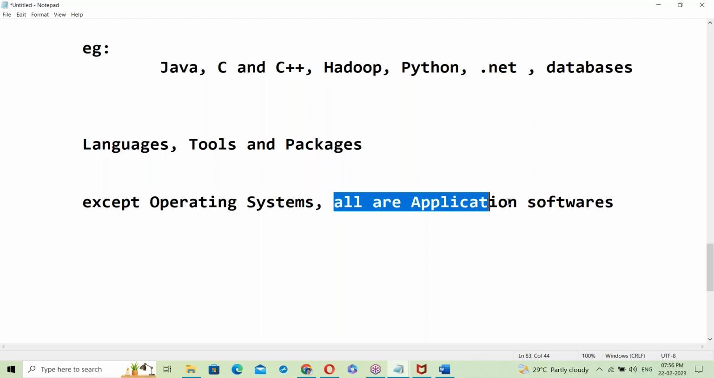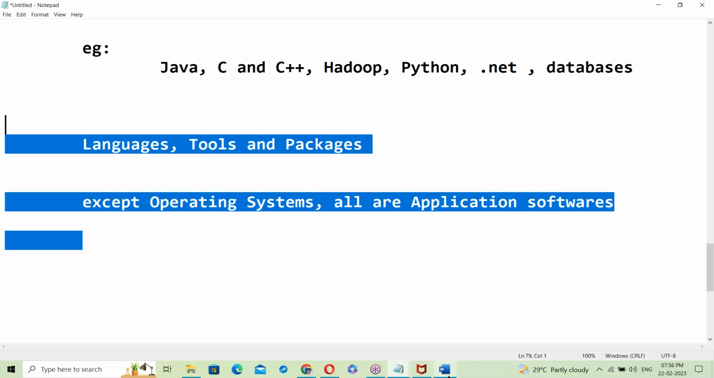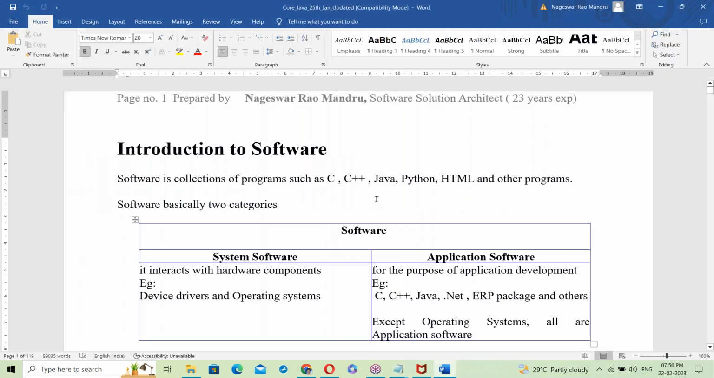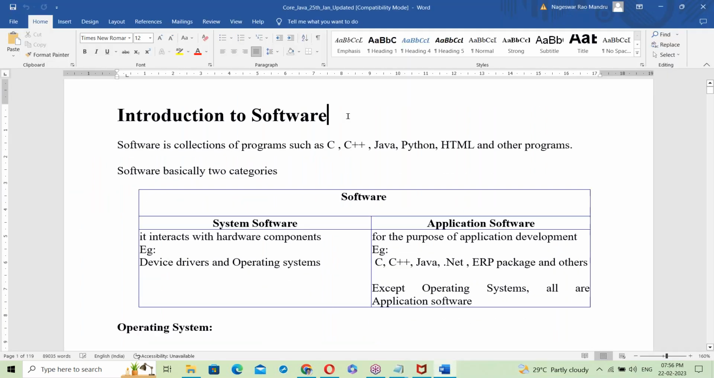Except OS, all are application software. Same, all these are explained in the document also. Let me show the document. See the document, today's class. You guys, running notes is not necessary. I have prepared everything in the document here. You can follow the document. After finishing class, read this document.